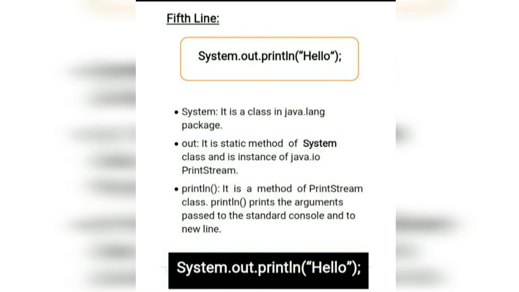Now my dear friends, moving towards the fifth line, that is System.out.println, which contains in double quotes the word hello, and is used to print some messages. As in C we used printf, and in C++ we use cout, in the same way it works here, but it contains System.out. Now what is System?